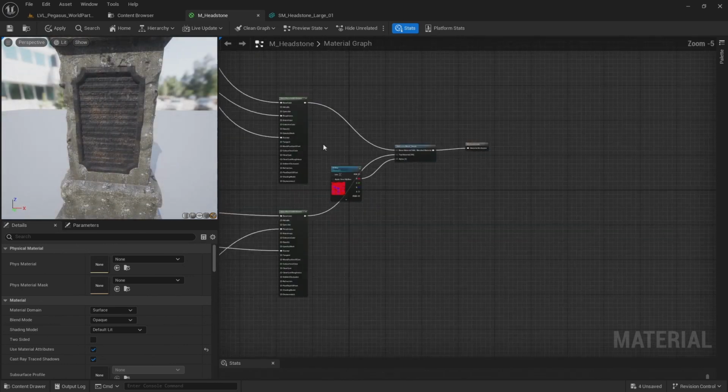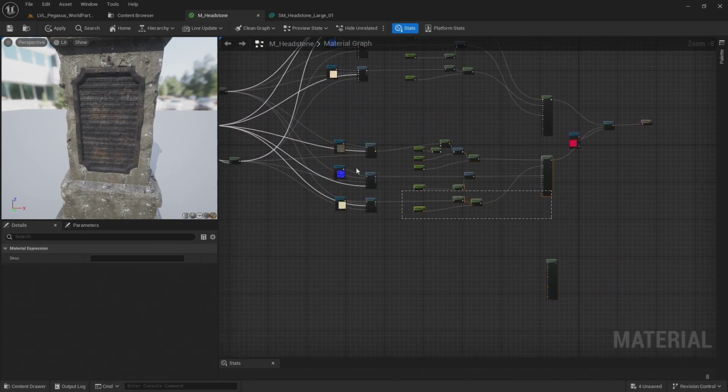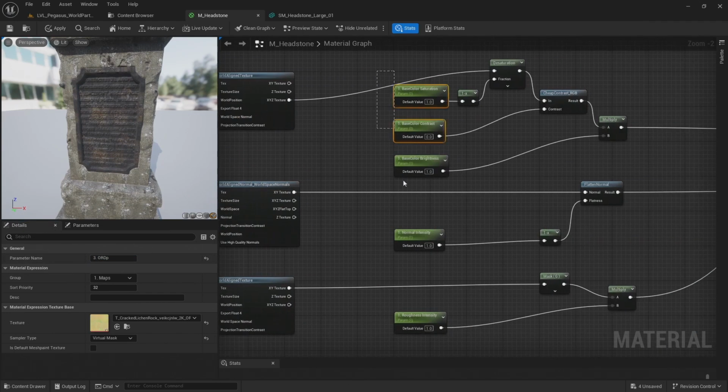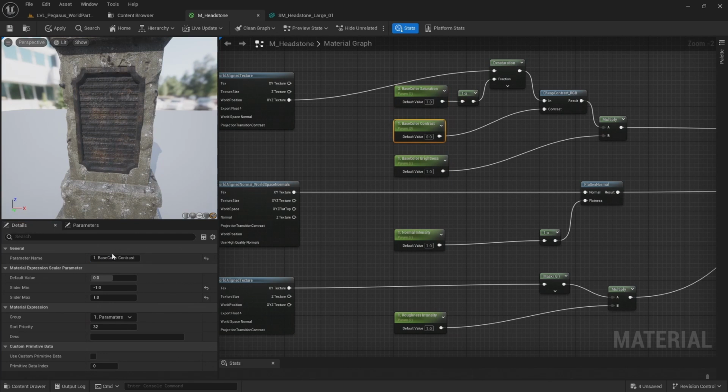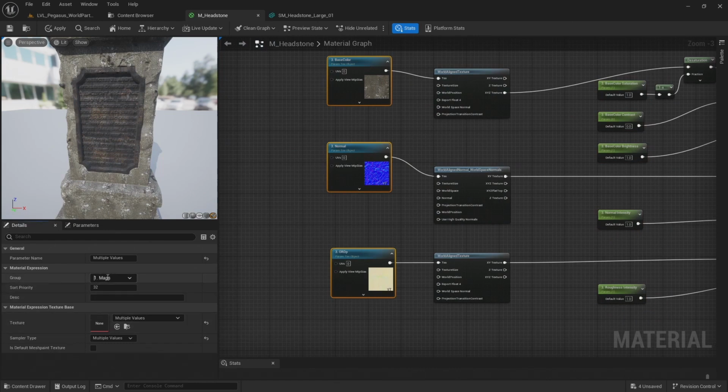So now I just need to do the moss material. I can do the same. I can copy the parameters. Let's bring those down here, and rename these parameters by prefixing them with a 3. Again, make sure you do all the texture parameters as well as the scalar parameters. And then I'm going to place all of these scalar parameters in a group called 3 parameters, and all of these texture objects in a group called 3 maps.